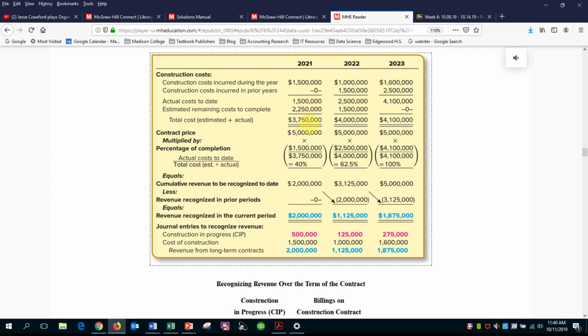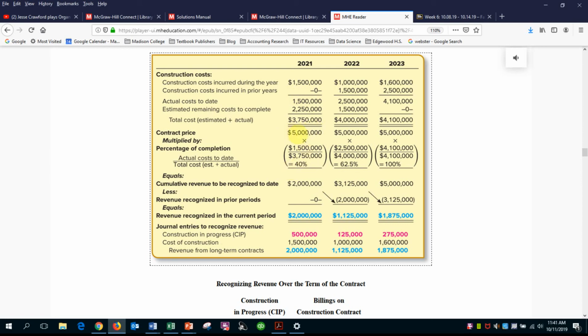At the end of 2021 we think that we'll have another 2.25 million, which we mentioned. So our total estimated and actual cost as of the end of year 1 we think was 3.75 million. Well, if we incurred 1.5 and we have 3.75 million total, then that's 40%. 1.5 million divided by 3.75 million. So 40% therefore of the $5 million contract price should be recognized as revenue.